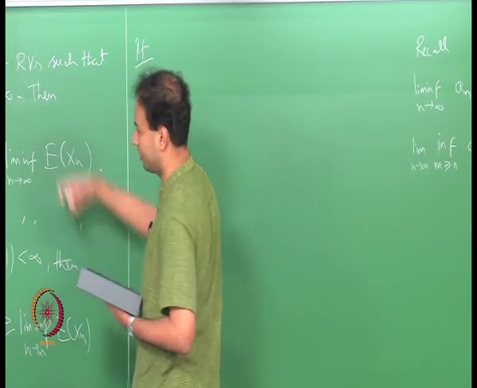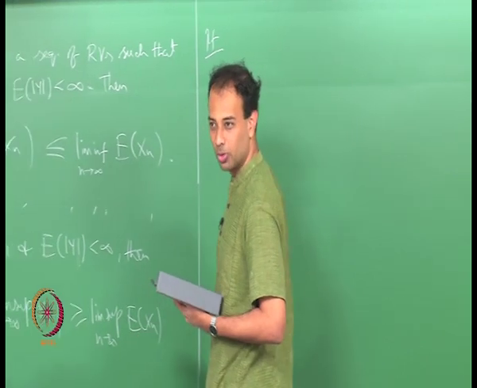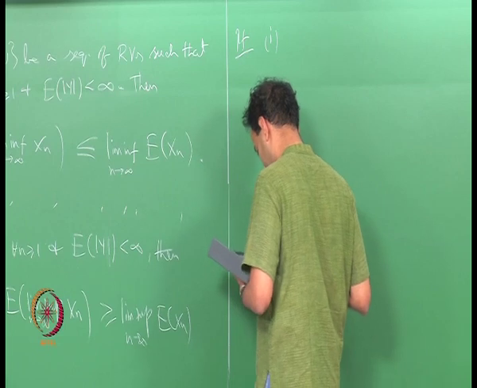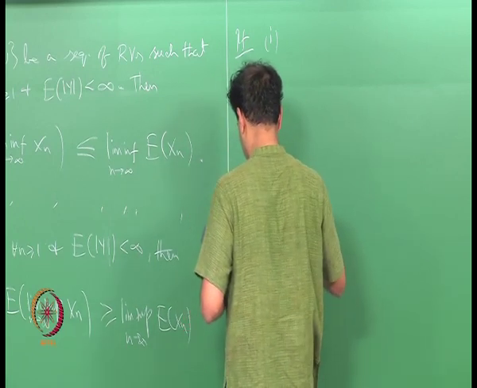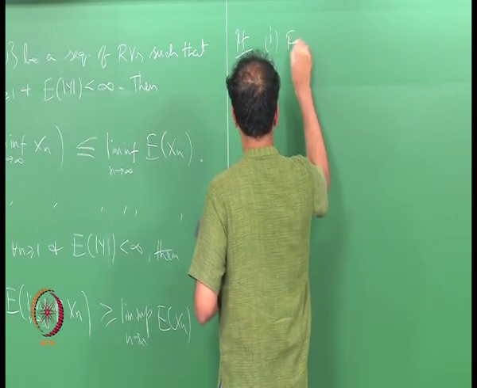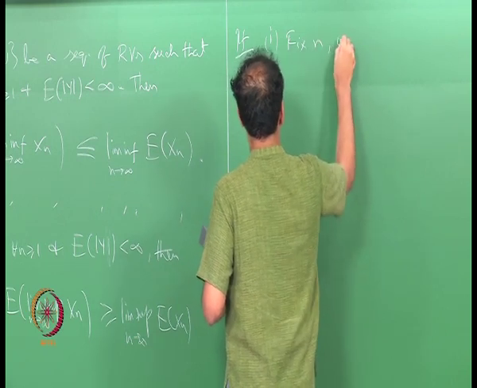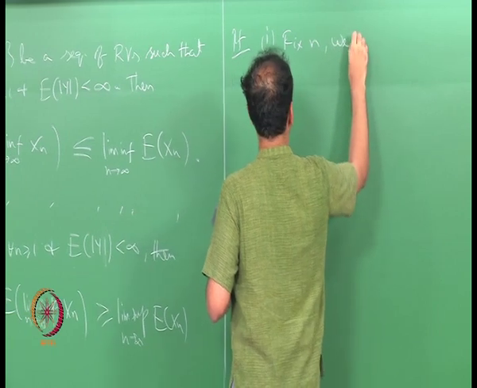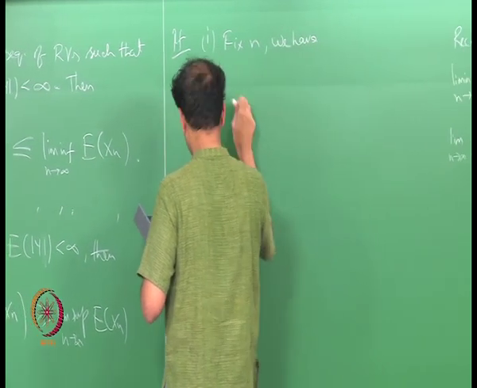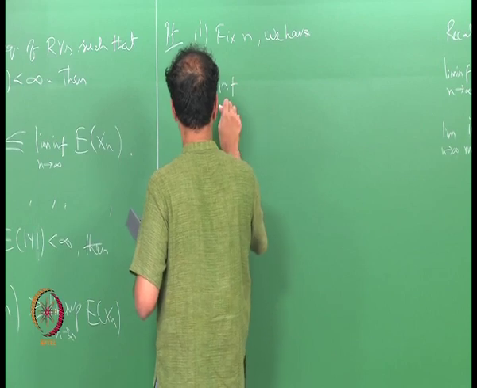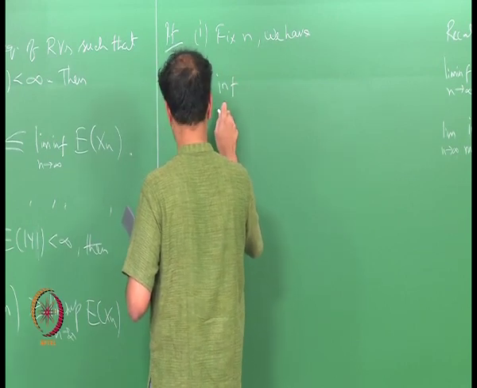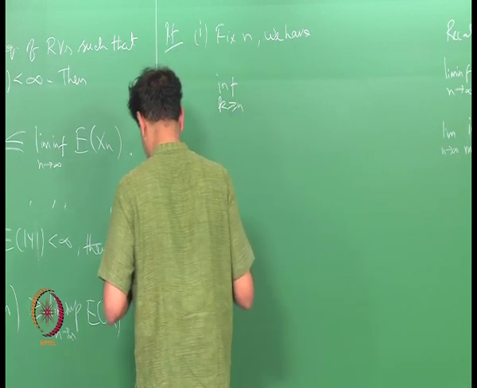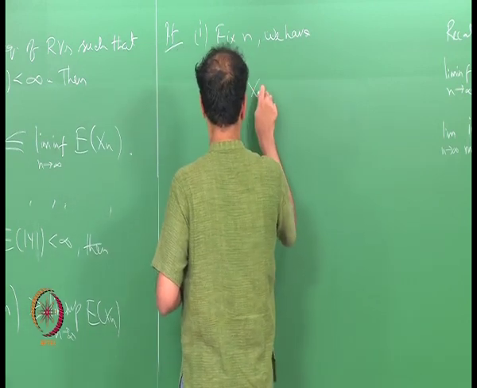So, the proof is as follows. If I prove 1, I would have proved 2. So, let me just prove 1. Okay. So, fix n and then we have the infimum over k greater than or equal to n of x k minus y.